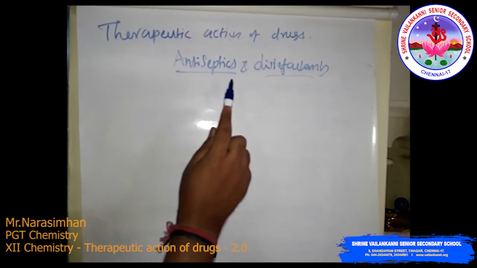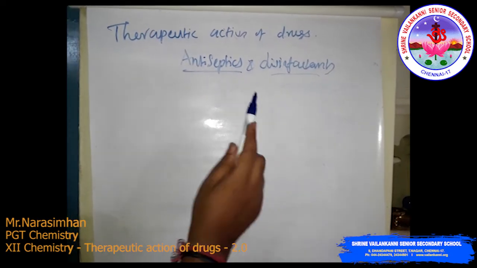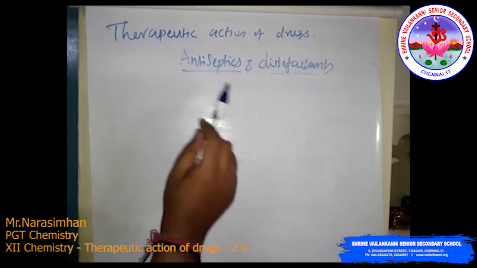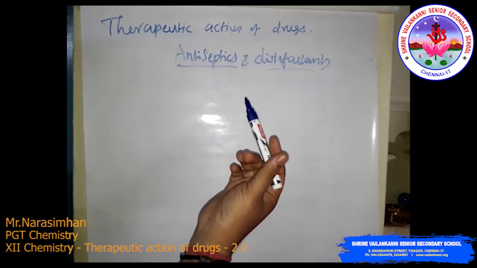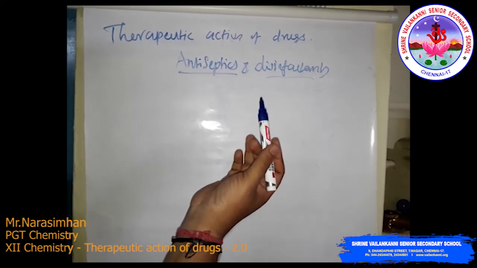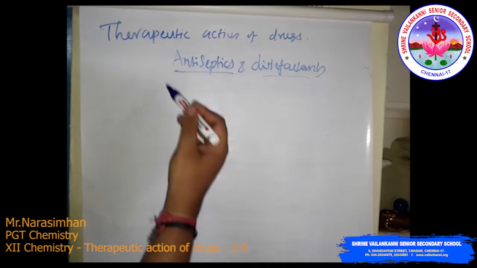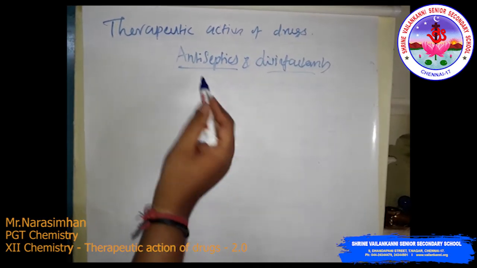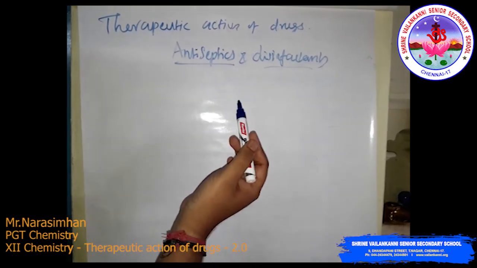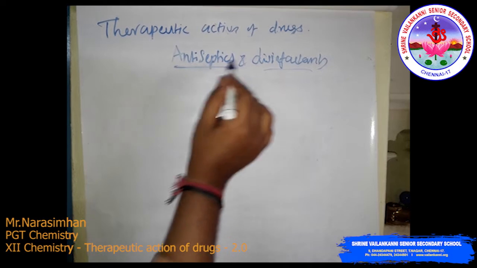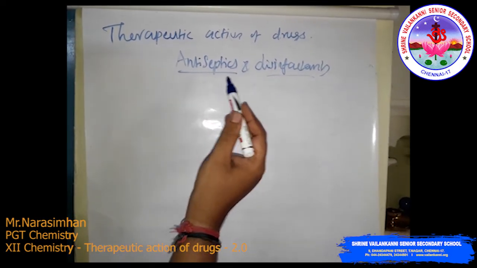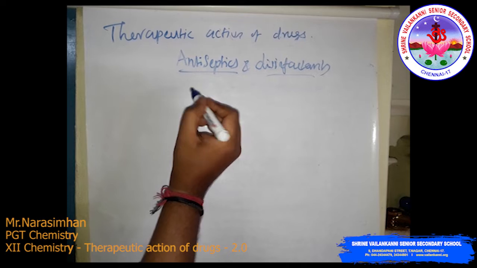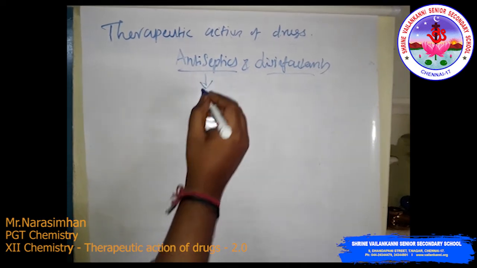See, the antiseptic and disinfectant. They are similar to the antibiotics: the antiseptic and disinfectants also either kill or stop the growth or prevent the growth of microorganisms. Now the differences between the antiseptic and disinfectant. First, antiseptic. The antiseptics are applied to living tissues.